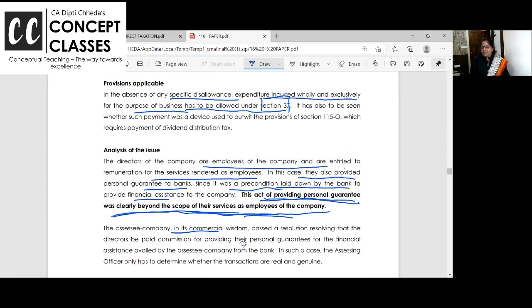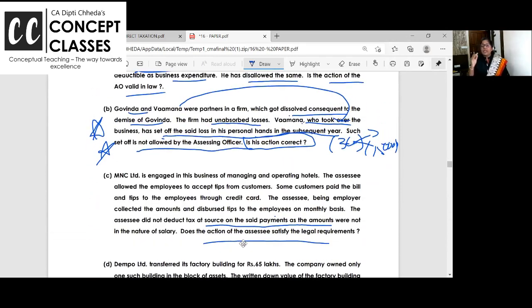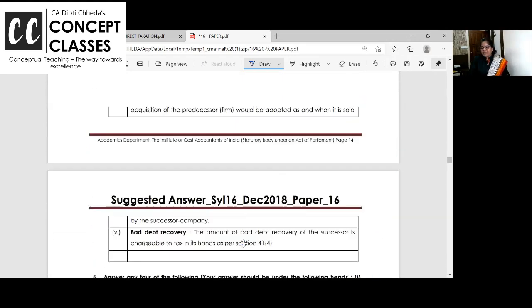Some of you are asking for a revision of assessment procedure. I'll definitely do it. You just read it first. All the assessment procedure, then we'll definitely do it. Chalo.